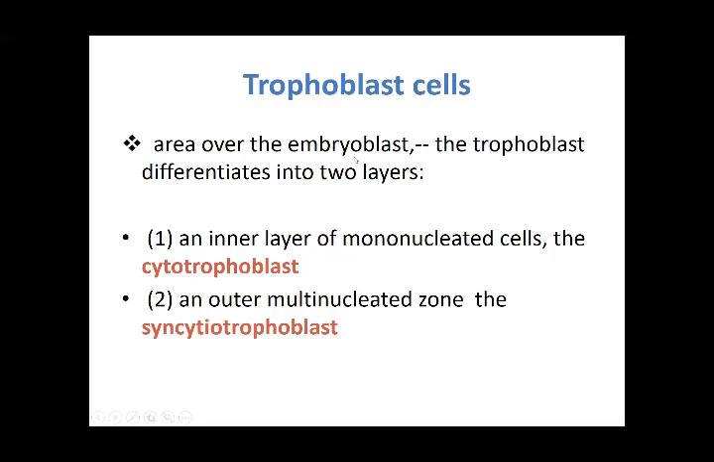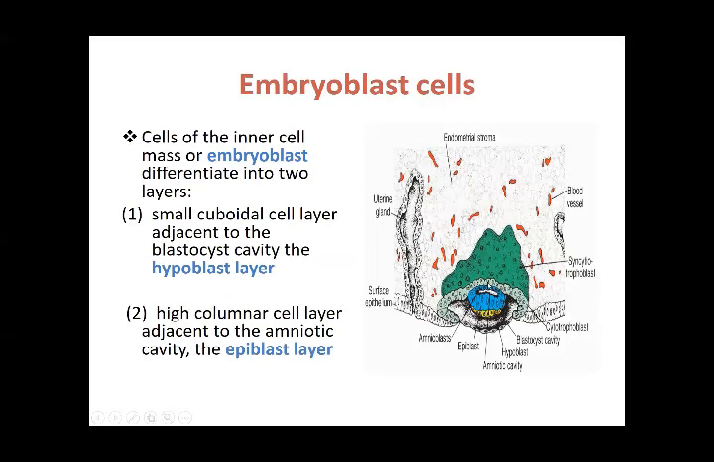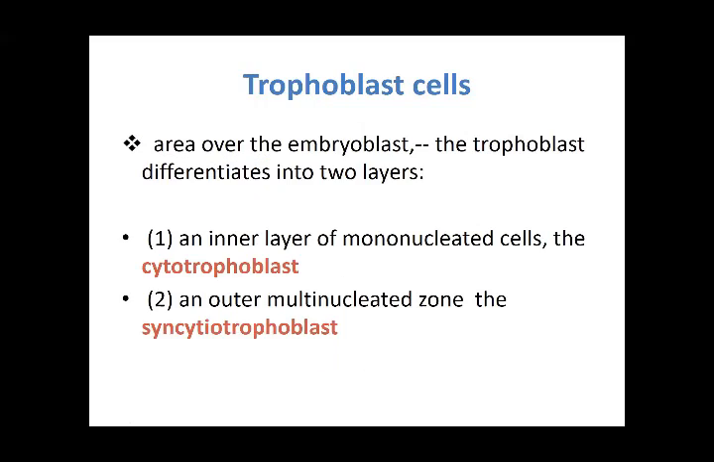Then the trophoblast area over the embryoblast: the trophoblast differentiates into two layers. The inner layer is mononucleated, that is the cytotrophoblast, and the outer is multinucleated, that is the syncytiotrophoblast. So you can see the mononucleated cytotrophoblast and these syncytiotrophoblasts. Everything is going to be divided into two. We see that the inner cell mass forms the epiblast and the hypoblast, and the trophoblast is also divided into syncytiotrophoblast and cytotrophoblast. So these are two, and they also divide into two.